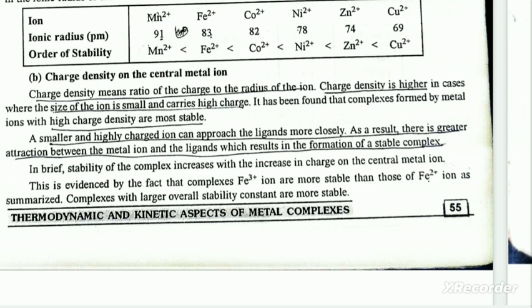A smaller and highly charged ion can approach the ligand more closely. As a result, there is greater attraction between the metal ion and the ligand, which results in formation of a stable complex. In brief, stability of the complex increases with increase in charge on the central metal ion. This is evidenced by the fact that complexes of Fe3+ ions are more stable than those of Fe2+ ions. To summarize, complexes with large overall stability constants are more stable.